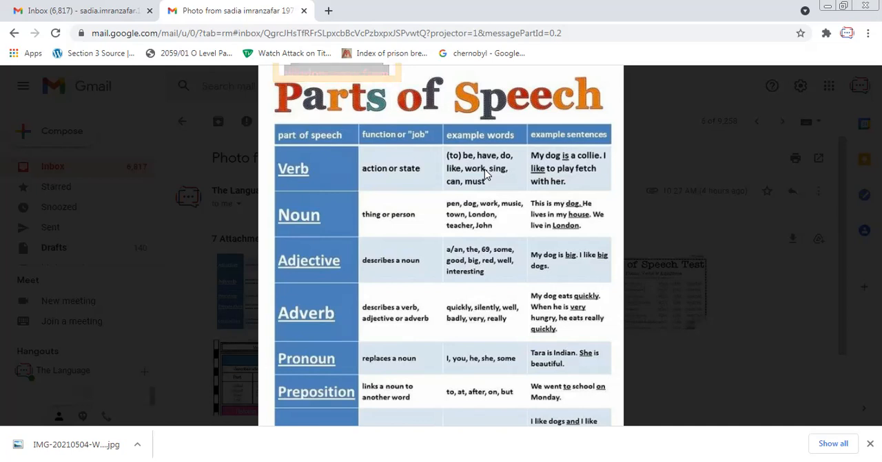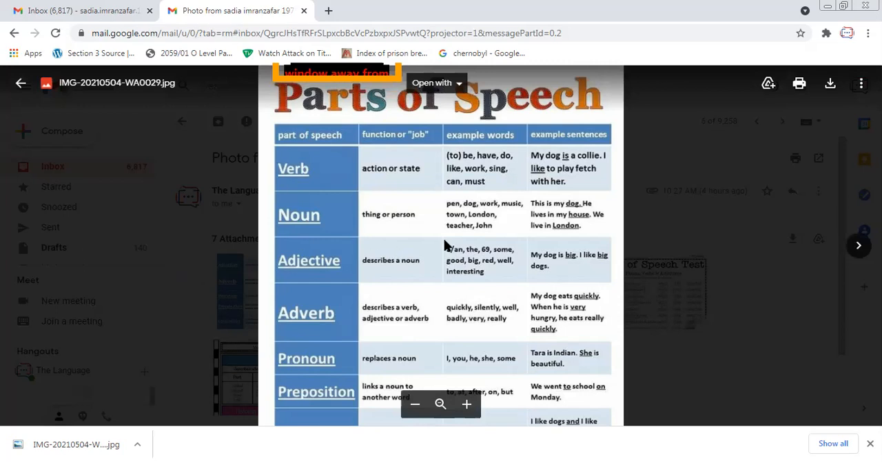Okay, so there are three types of verbs. We will look at them in detail as well. Let's look at the example. The dog is a collie. I like to play fetch with her. So this dog is like a collie. It is also a simile. We are giving a simile here.